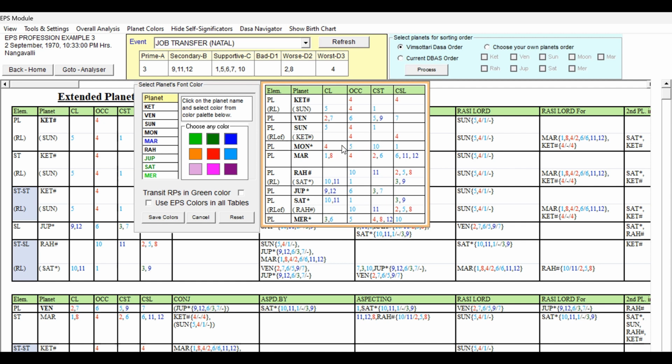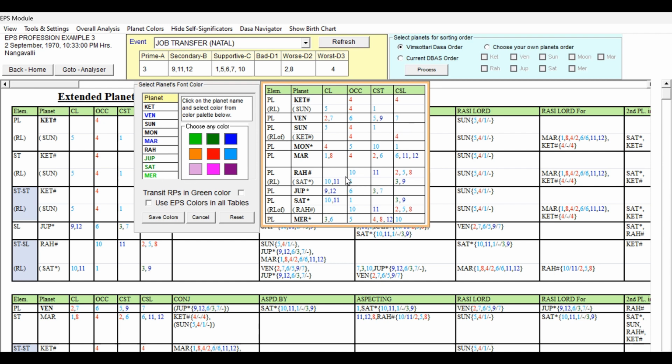Moon is okay, being 4th Lord, but not very strong. And Sun is 5th Lord. It is also supportive, but occupying the 4th house, it has some weakness. But look at Venus, 7th Lord, 2nd Lord, 7th Lord occupying the 6th house, 5, 9 star Lord, and 7th sub Lord. They are all supportive for the Lagna. And Venus also we can take as a blue color. It is not having a strong favorable significator, but being the 7th Lord occupying the 6th house and 5, 9 star Lord and 7th sub Lord, Venus can be taken as supportive. Venus supportive, Mars supportive, and Jupiter, Saturn, Mercury all favorable.